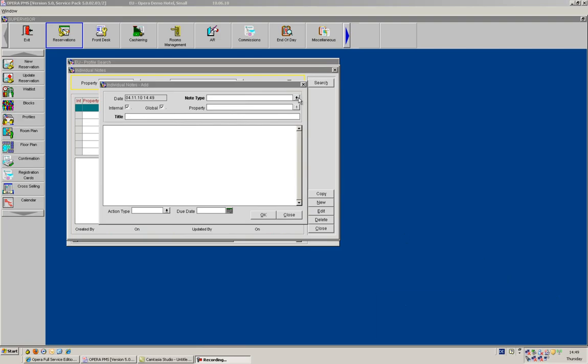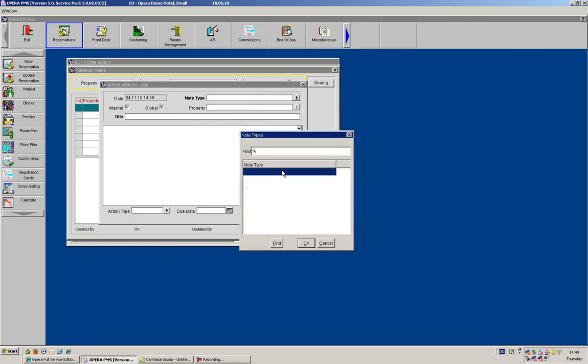So in this case, I can go to my note type, and I can select either a background note or a general note or property note, or I can have a reservations note if this is going to be something that is interesting for reservations at a later stage.